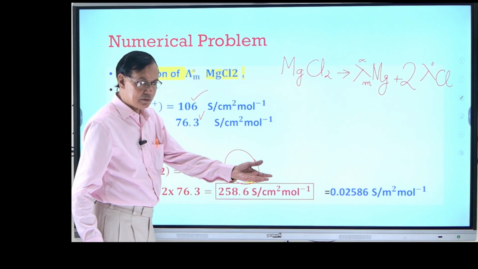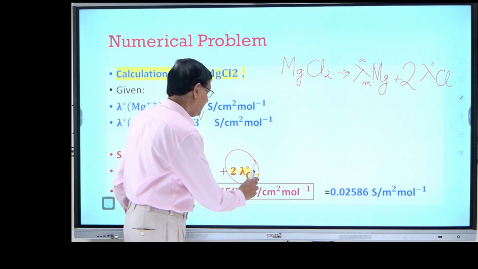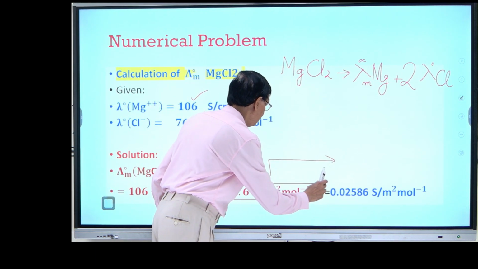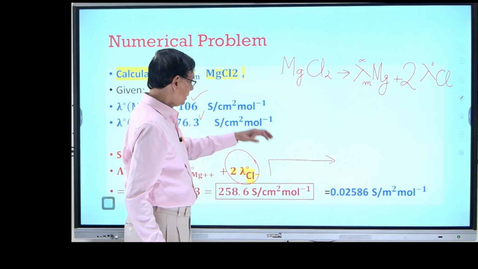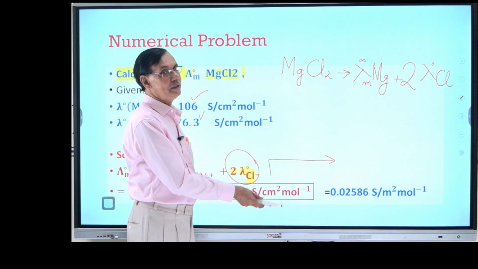As I told you a few minutes ago, you can convert it. You know how to convert meter square to centimeter square or centimeter square to meter square.